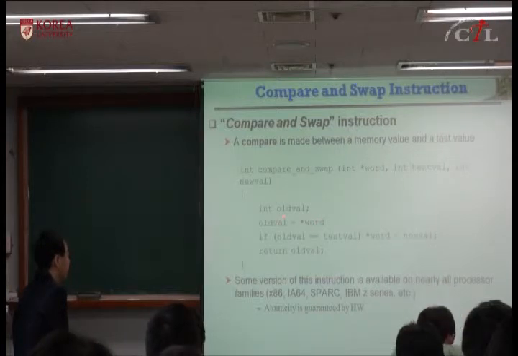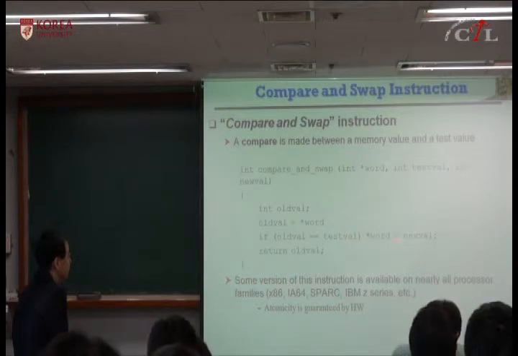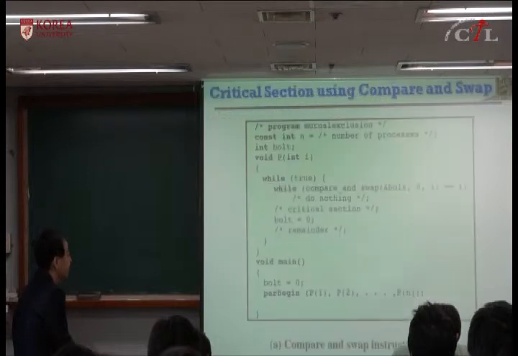You look at the old value, which is the test value. The old value is 1 and the test value is 0, so you cannot swap, and you return the old value. So until this function returns 0, you have to wait in this loop.